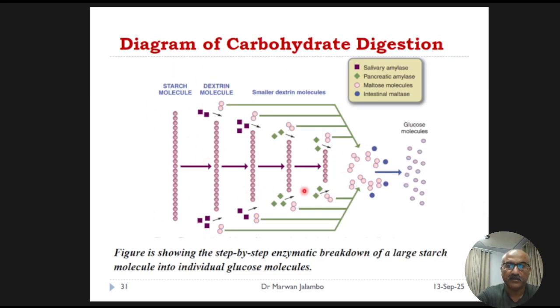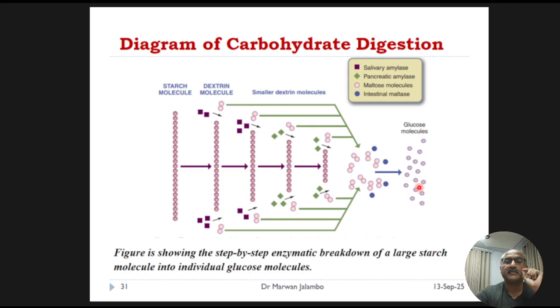Here you can see the large starch molecule sequentially broken down by salivary amylase, where the pink color is salivary, and pancreatic amylase is green, into smaller and smaller pieces until the final disaccharide. The disaccharides are cleaved into single glucose molecules by intestinal maltase right at the cell surface, ready for absorption.